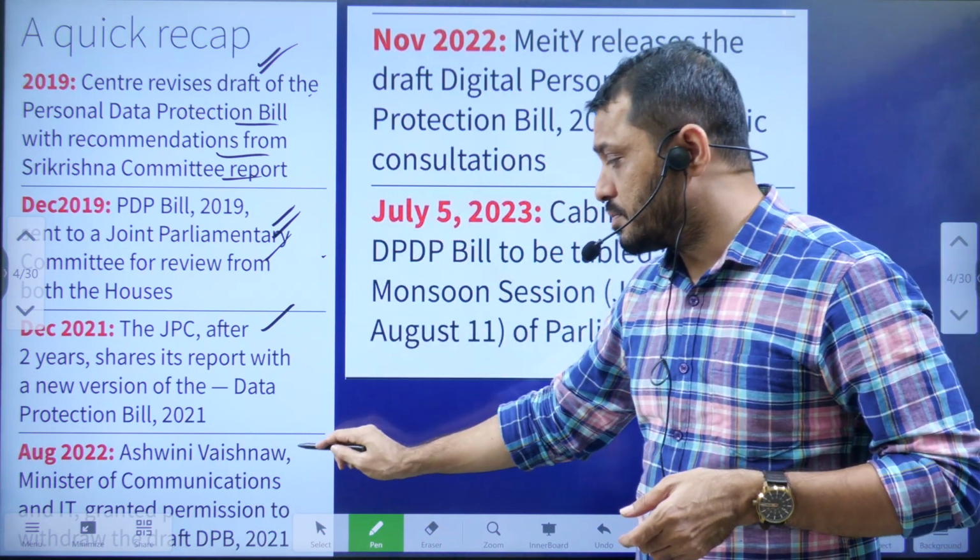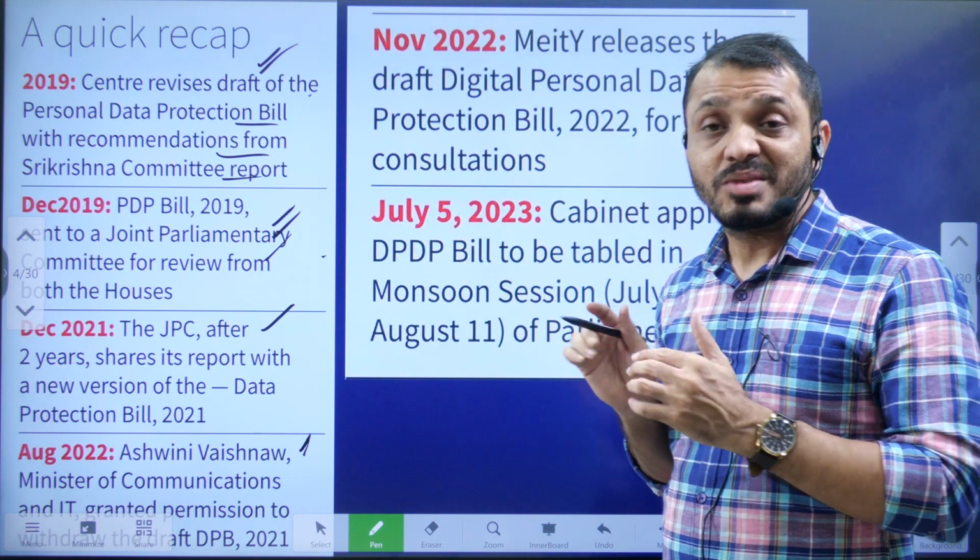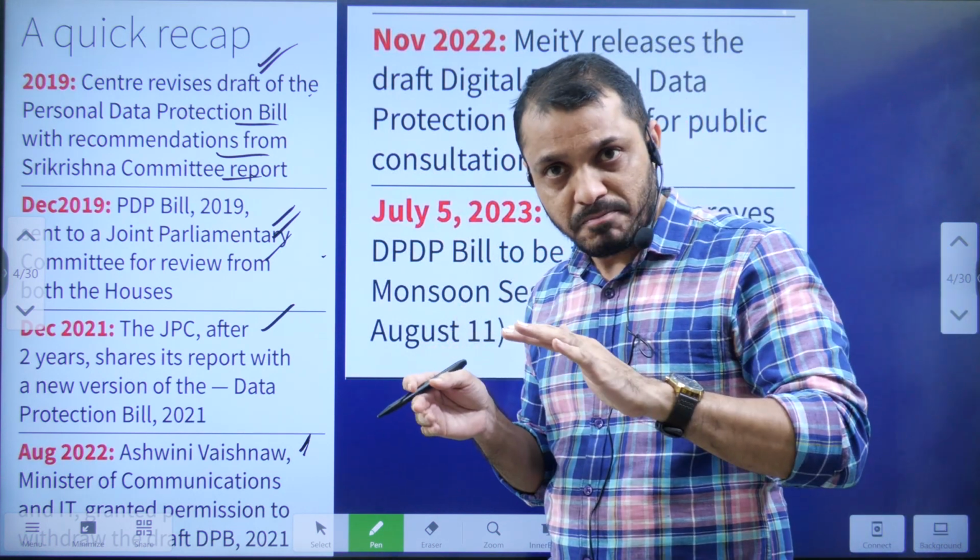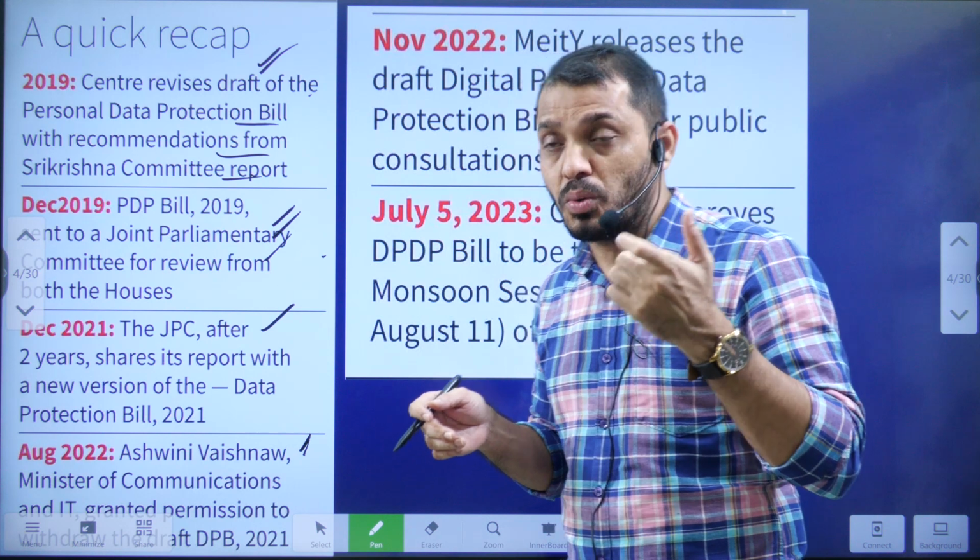But in 2022, the government decided that they were withdrawing the old bill altogether and decided to introduce a new bill.